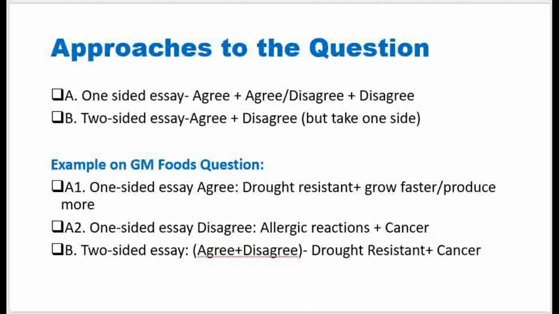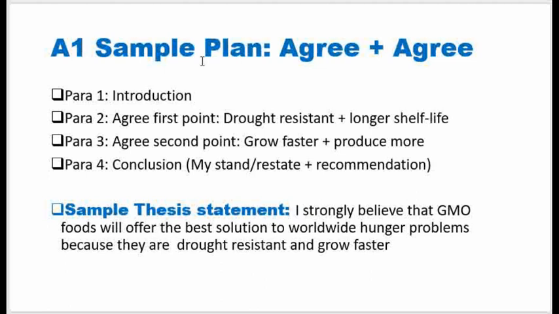All right. So let's look at a sample plan. Now, in this case, as we are giving this example, we have chosen to do agree. So we will have 2 body paragraphs, each for the agreeing side. In paragraph 1, you will have an introduction. In paragraph 2, agreeing with the first point, that is that these GMOs are drought resistant and they can have a longer shelf life.